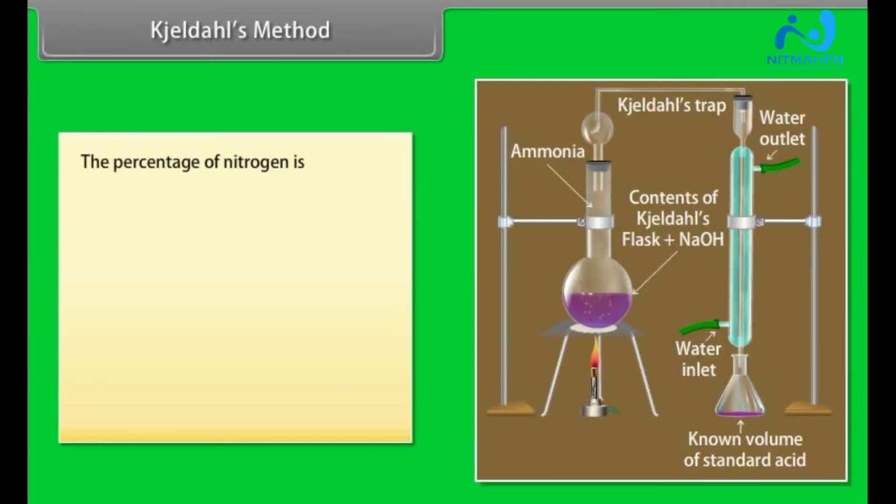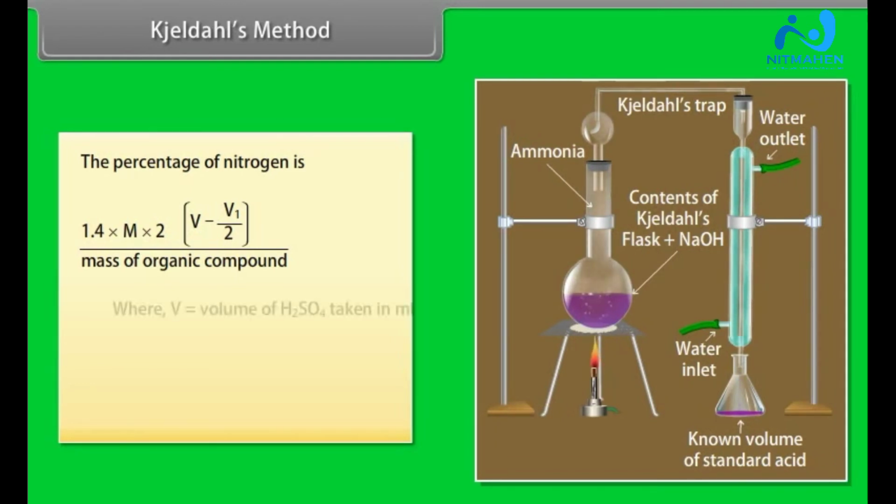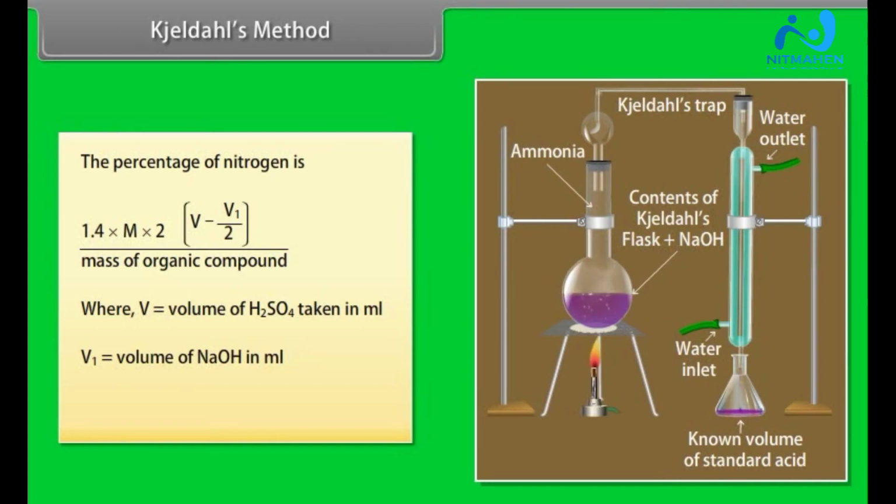The percentage of nitrogen is 1.4 into M into 2 times of the difference between V and V1 by 2 divided by mass of organic compound, where V is equal to volume of H2SO4 taken in milliliters, V1 is equal to volume of NaOH in milliliters, M is equal to molarity of H2SO4.